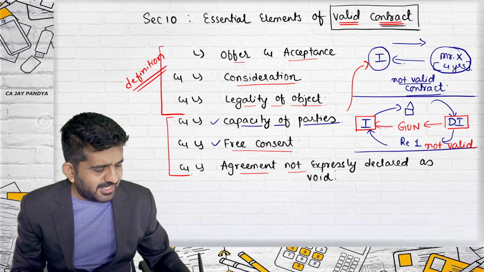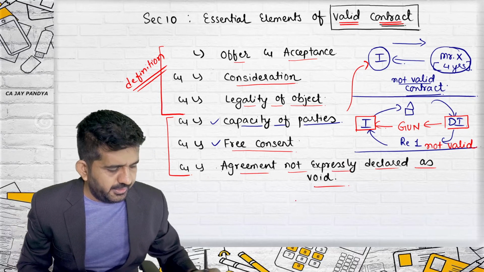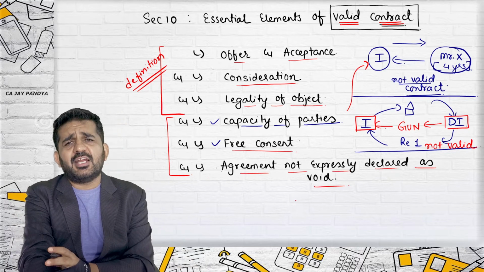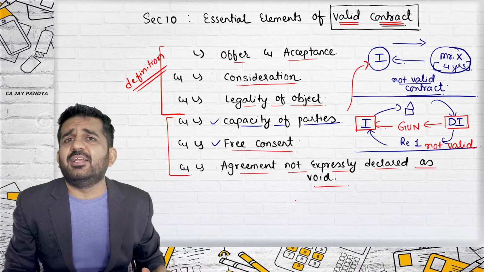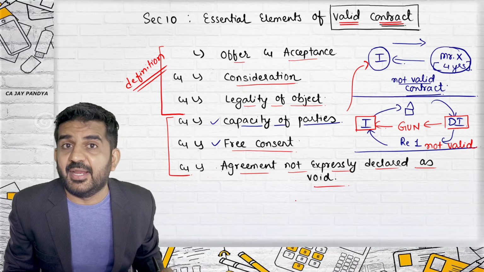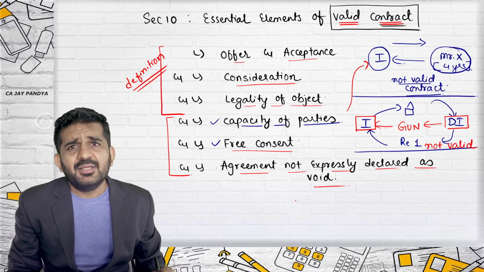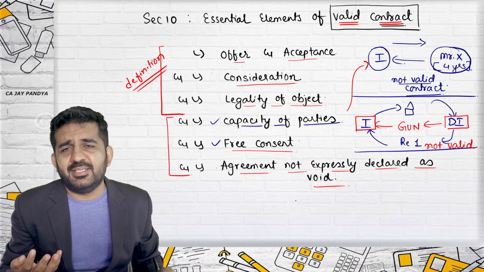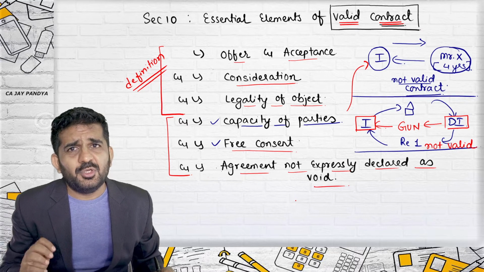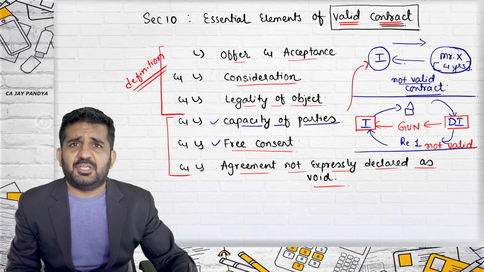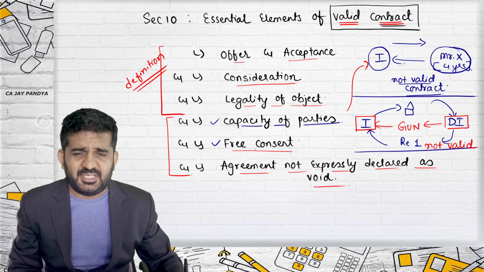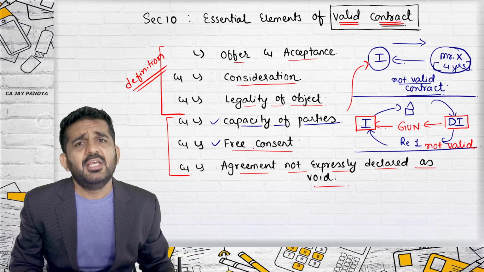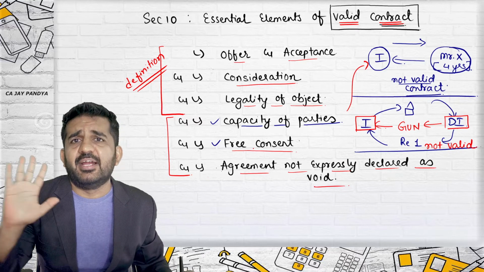Agreement not expressly declared as void. Now try to concentrate. There are some agreements which you might think are valid, like gambling agreements. But the law of the country says that gambling is bad. So even if there is offer and acceptance, consideration, legality of object, capacity of party, and free consent, this type of contract is declared as void.